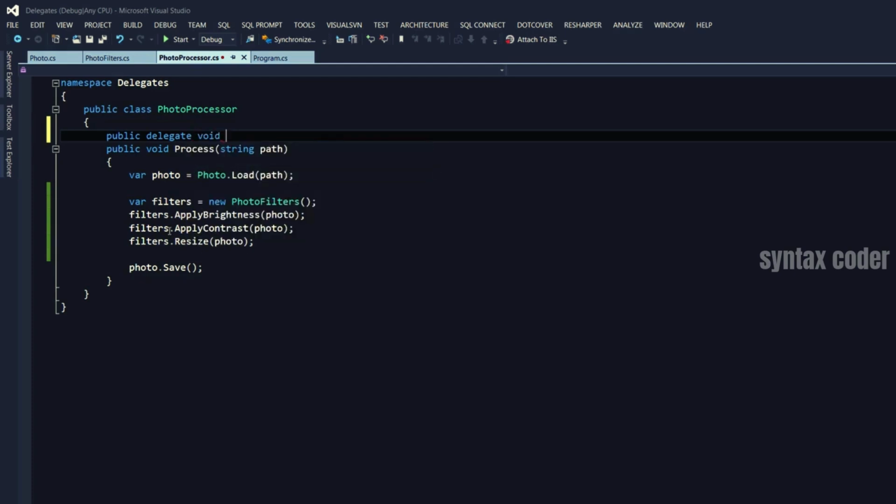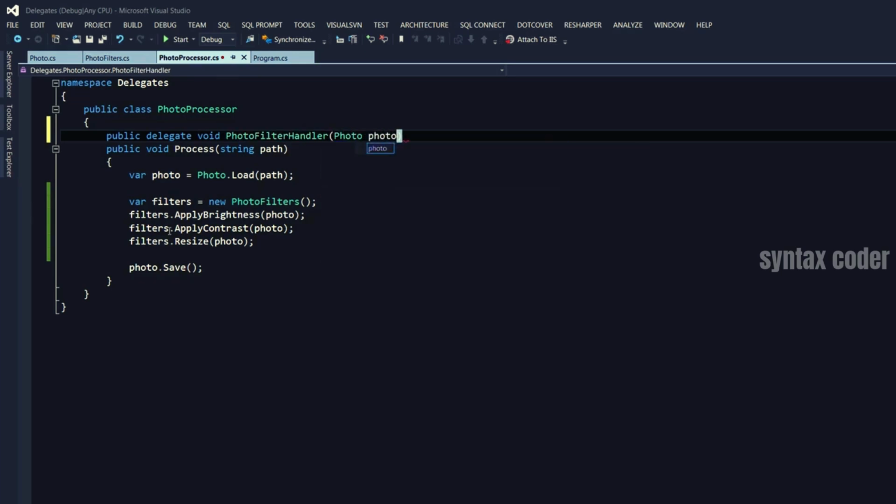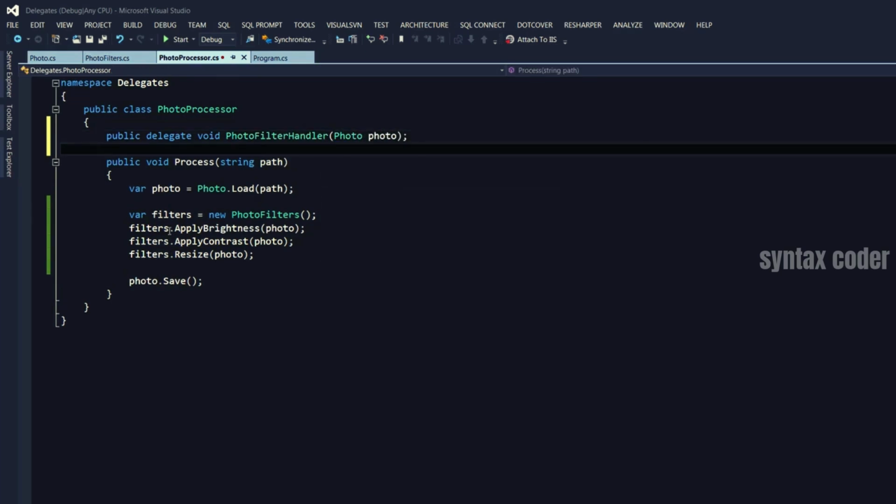So let's say void, and I'm going to call it photo filter handler. It takes a parameter of type photo, and that's it. So this is the name of our delegate, and an instance of that delegate can hold a pointer to a function or a group of functions that have the signature. So they're void and take a parameter of type photo.